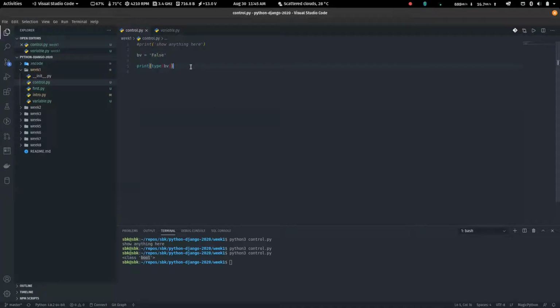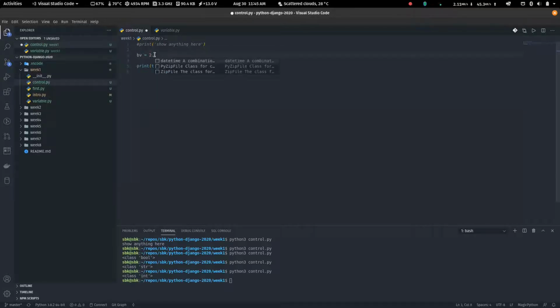If I change bv and put it in quotes, you see, even though it's false, it's no longer a Boolean variable. It's class str, a string, because anything that you put into quotation marks is a string, right? If I change this to 2, it will tell me class int, it is an integer. If I change this to 2.3, it will tell me class float. This is a floating number, right? So this is what we've done previously.